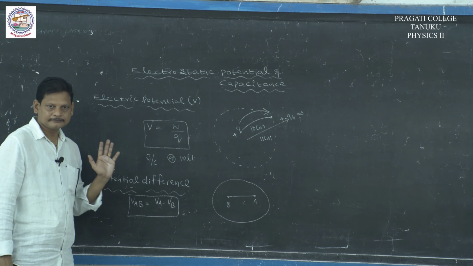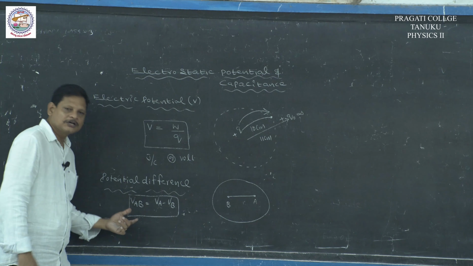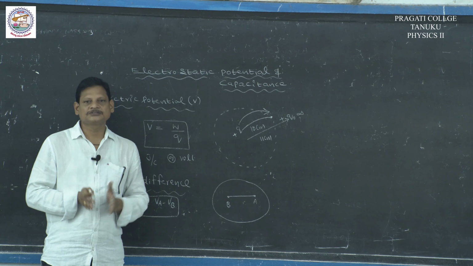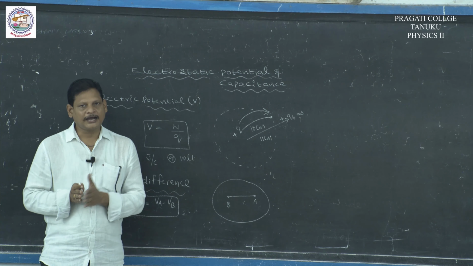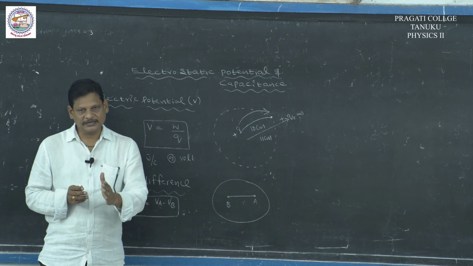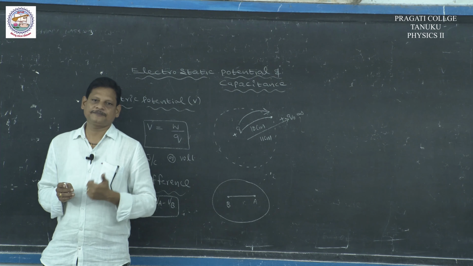It is also a scalar quantity. So in order to move the charge, we have to maintain potential difference. Charge always flows from high potential to low potential. High potential is taken as positive potential, low potential is taken as negative potential.